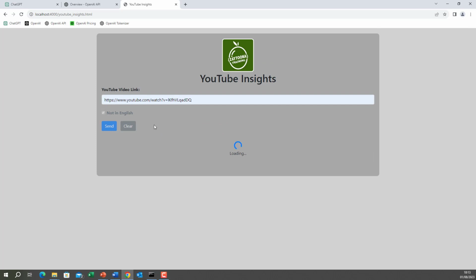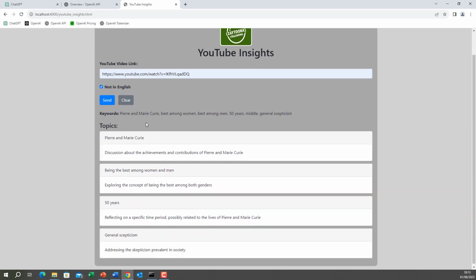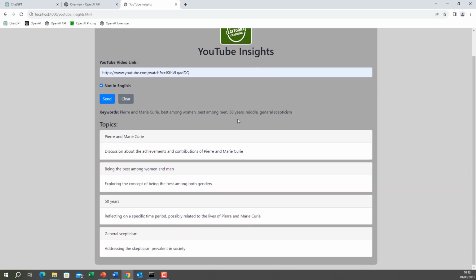Then it will transcribe it. Then it will translate it. Then the translation will be sent to ChatCompletion API to extract the keywords and the topics discussed in the video. Okay, so again, you can see these are the keywords and here are the topics and their descriptions.